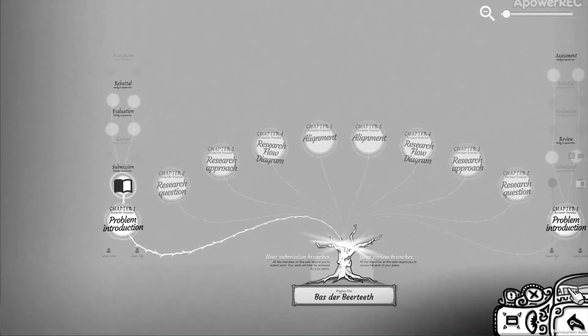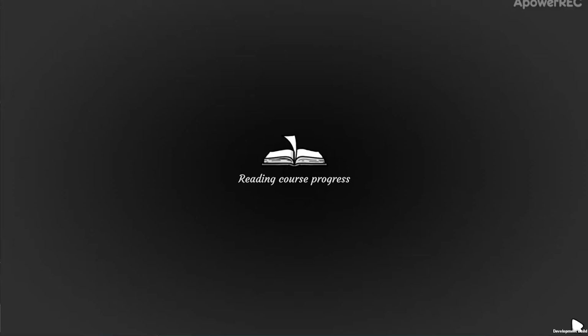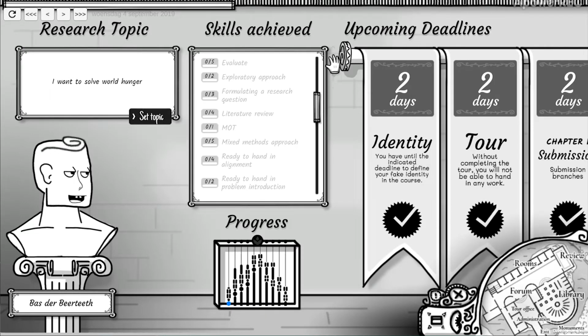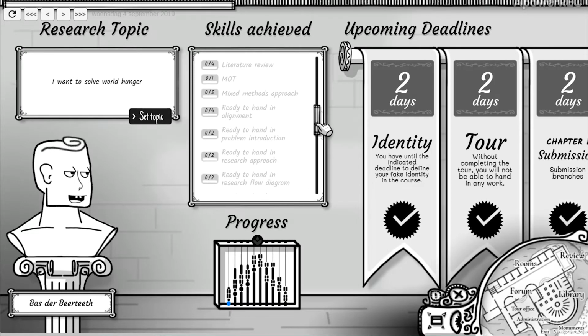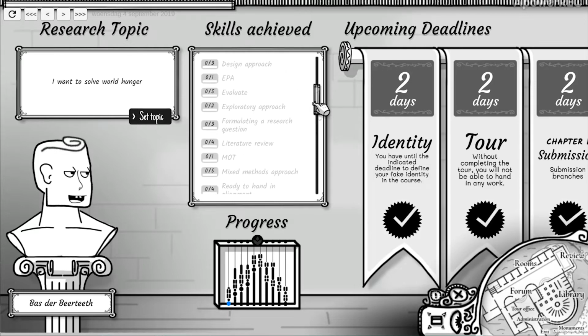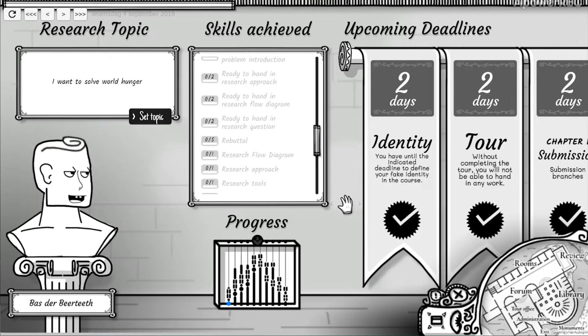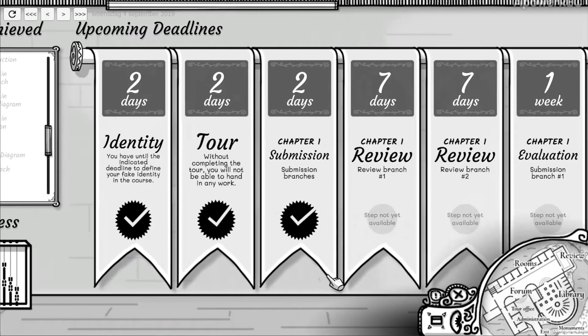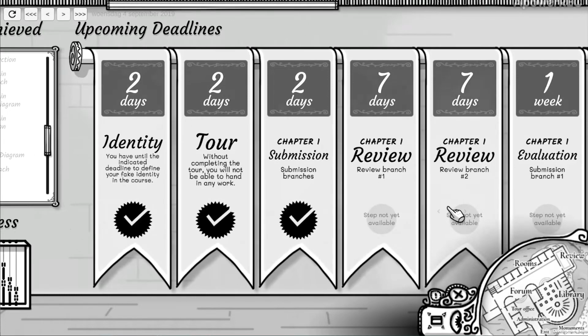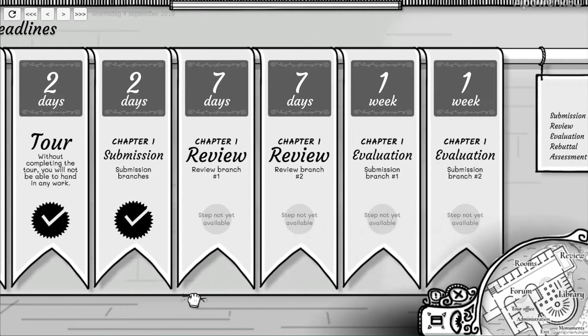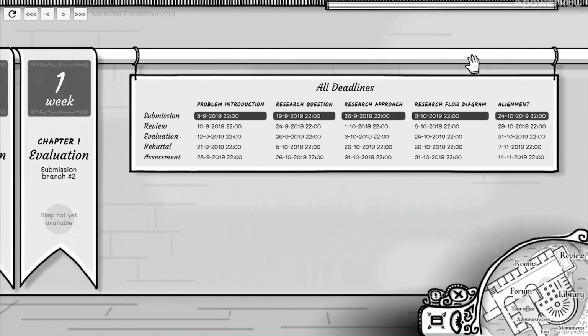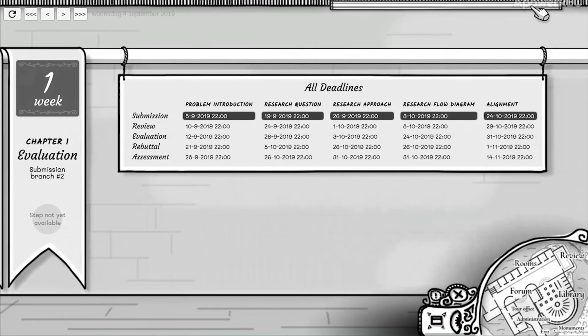Now let's go back to your room, using the room button in the bottom right menu, or by pressing the back button, as coincidentally the previous screen was our room screen. This frame here shows you all the skills you can unlock. By reading up on course material and taking tiny tests, you can prove your knowledge on the matter and earn skills. By completing steps in your peer review processes, you may also unlock skill parts. These banners here always display your upcoming deadlines for review or submission steps. Depending on the course you are following, these may be quite a lot. So, to help you get a clear overview of those, there is a frame on the far right of your room that displays all of them.